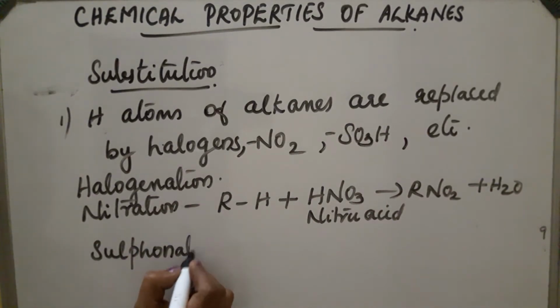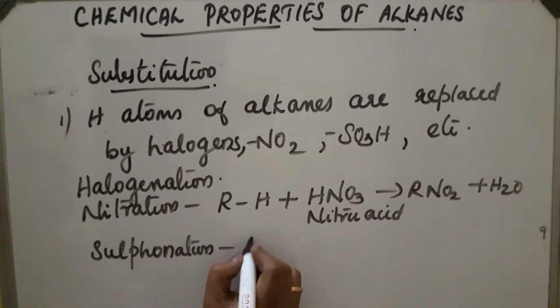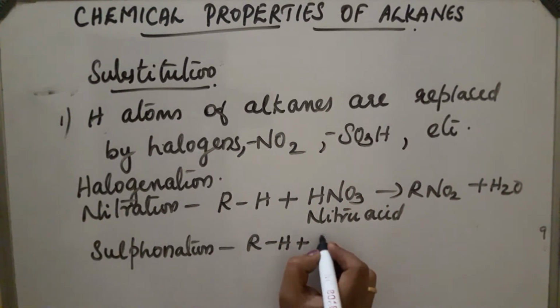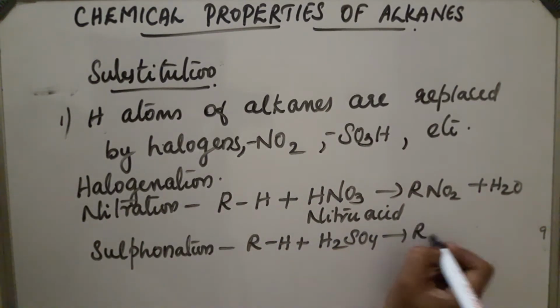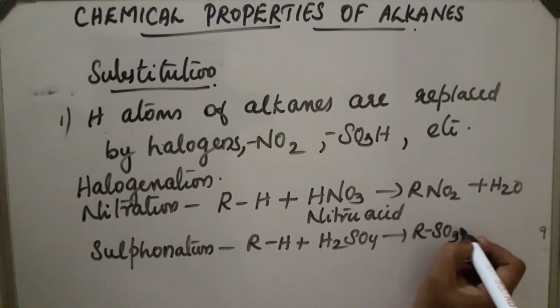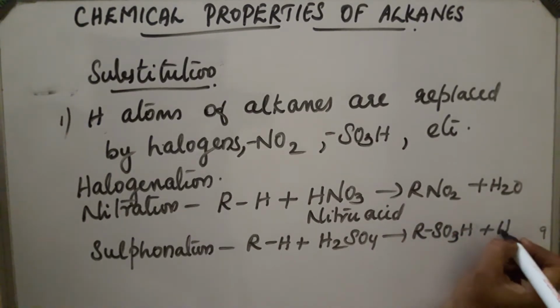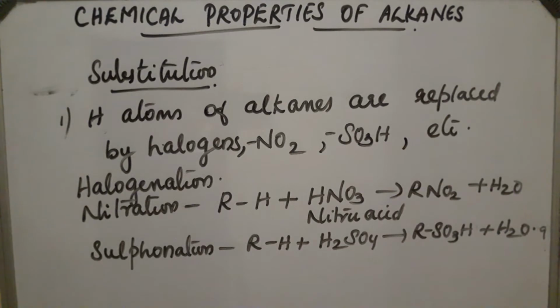Similarly, sulfonation takes place in the presence of sulfuric acid, H2SO4. The reaction takes place and it gets converted into RSO3H plus H2. So the hydrogen atoms get substituted by these groups. These are the substitution reactions.